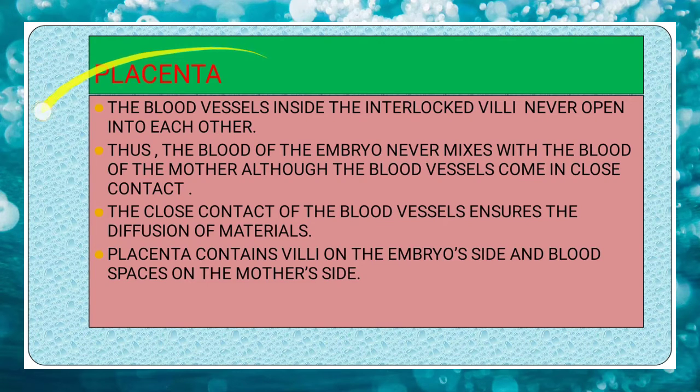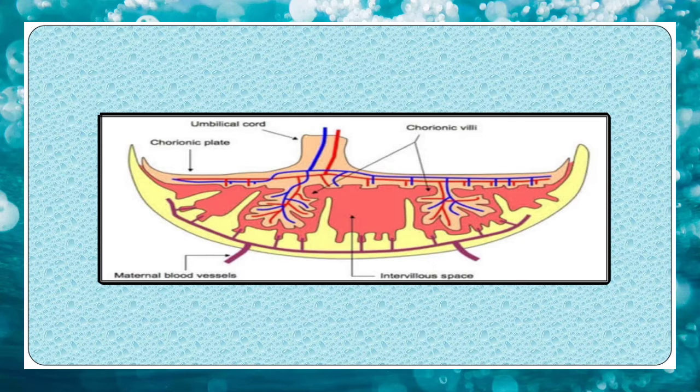Blood vessels inside the interlocking villi never open into each other. Thus, blood of the embryo never mixes with the blood of the mother, although the blood vessels come in contact with each other. The close contact of the blood vessels ensures the diffusion of materials. Placenta contains villi on the embryo side and blood spaces on the mother's side. So this is the villi and these are the blood spaces of mother.